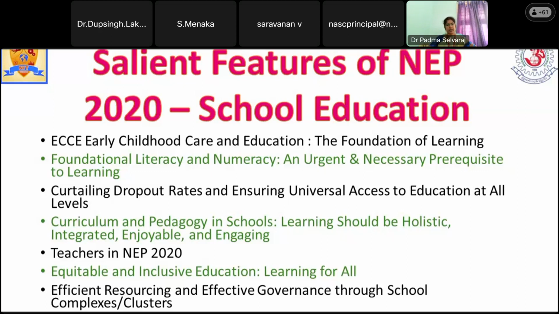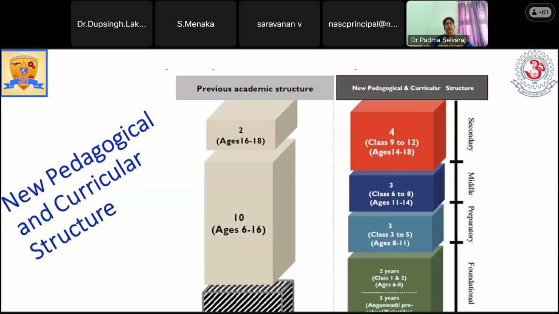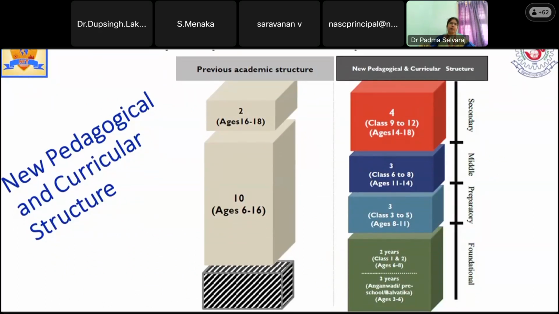That is also a policy that they are going to implement with this NEP 2020. So this is an interesting part related to the new pedagogical and curricular structure. So this is the structure that nowadays we are following, that is the previous academic structure. You can see in this diagram on the left side.